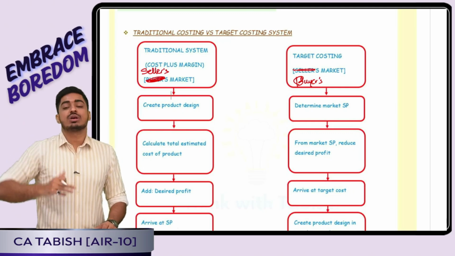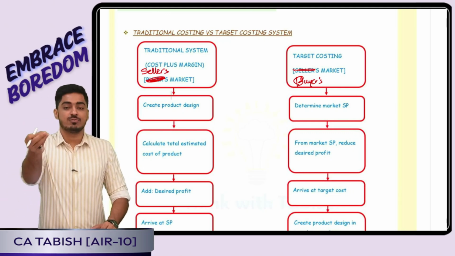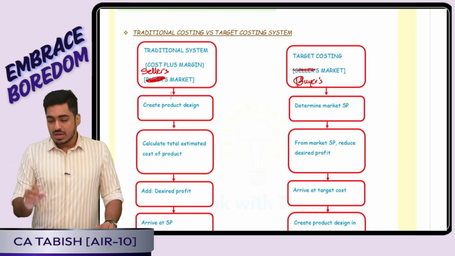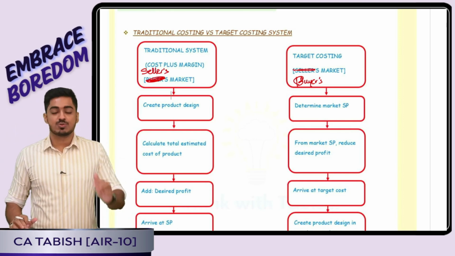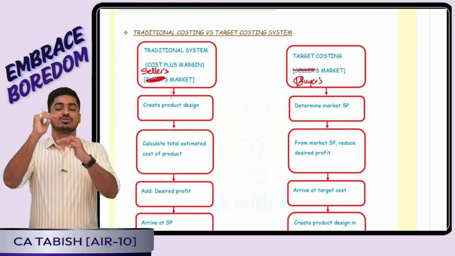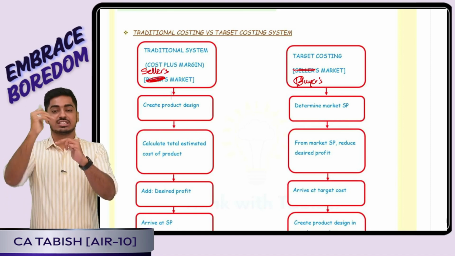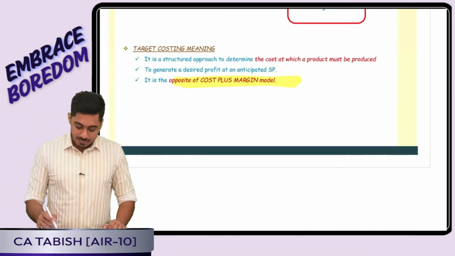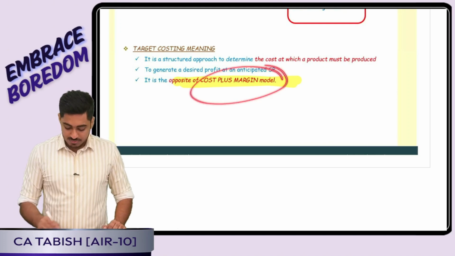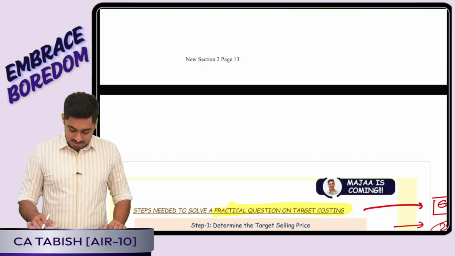Now we will try to come up with a product design in such a way that we actually produce at 8 rupees. Now assume we come up with the first prototype wherein the cost is 10 rupees. Tell me what was my target cost? 8. What is my actual cost? 10. That means what is my cost reduction target? 2 rupees I should try to reduce my cost. Is this clear, everyone? Perfect. It is going to be opposite of cost plus margin method.